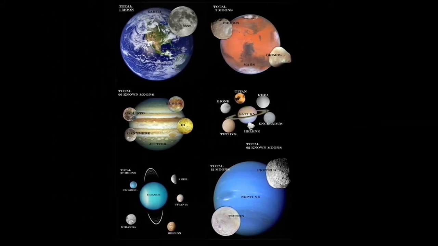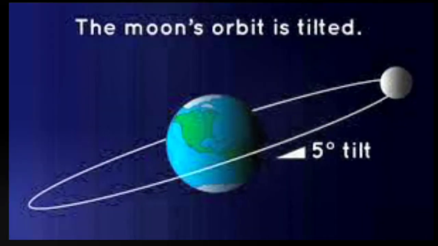See, we see the Moon at night, yes? It revolves around the Earth. Hence it is called a satellite of the Earth. Because what is the definition of satellite?